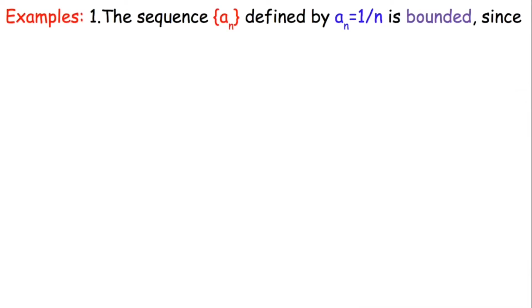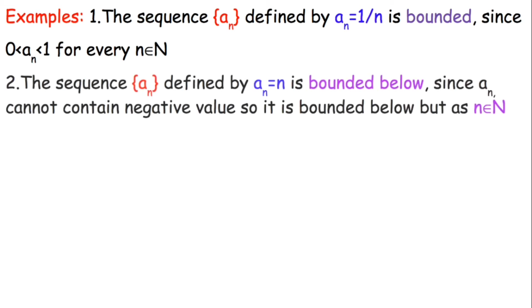Now let's look at some examples. The sequence a_n defined by a_n equals 1 by n is bounded, since for every natural number n we have a_1 equals 1, a_2 equals 1 by 2, and so on. As n approaches infinity the values approach 0, and the maximum value is 1 at n equals 1. So it is bounded above and bounded below, so it is a bounded sequence.